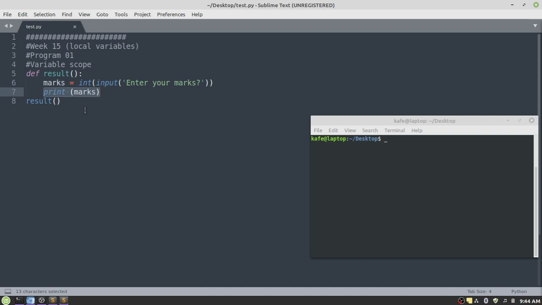And then here I'm going to print the value of the marks variable. That is possible because I am referring to the variable marks within the body of the function.